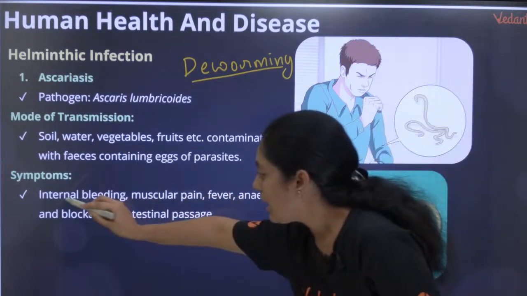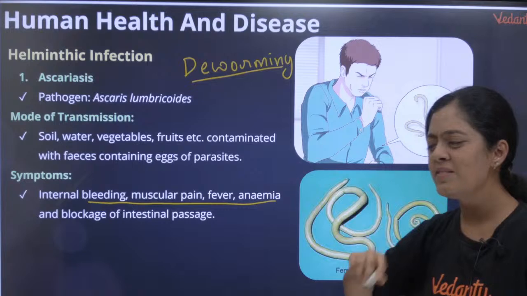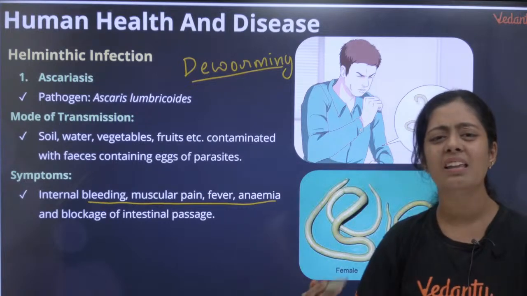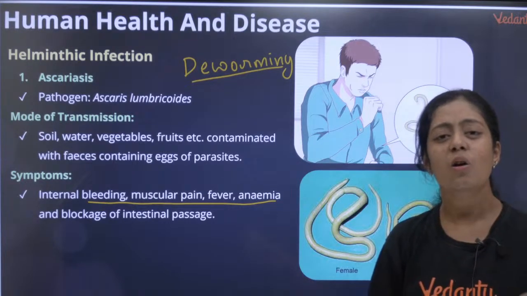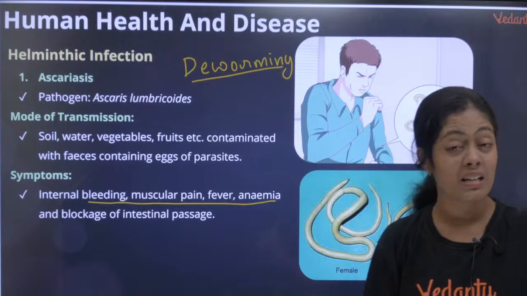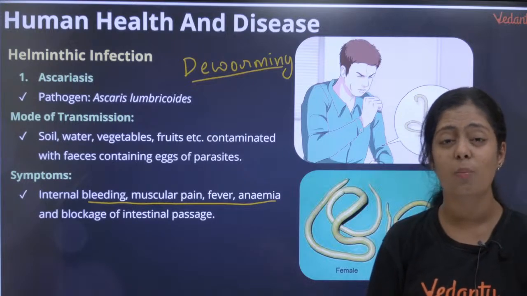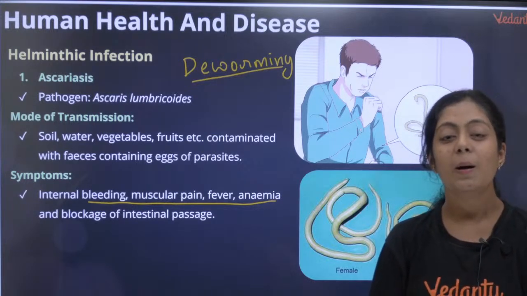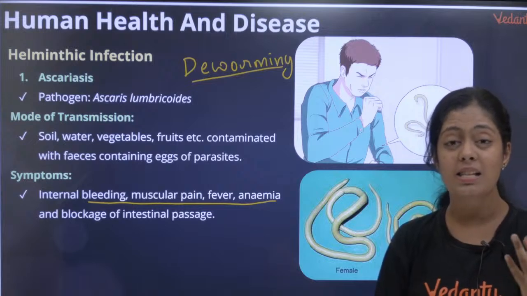So it has internal bleeding, muscular pain, fever. They don't know why they react like that, and they won't eat properly. Okay, this does not just happen to kids. In kids it's very common. Those kids who are more addicted to chocolates, biscuits.